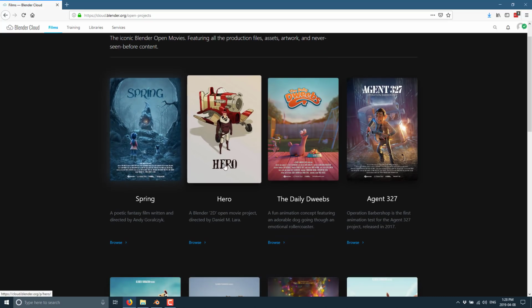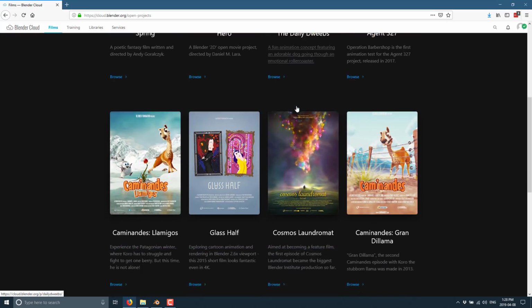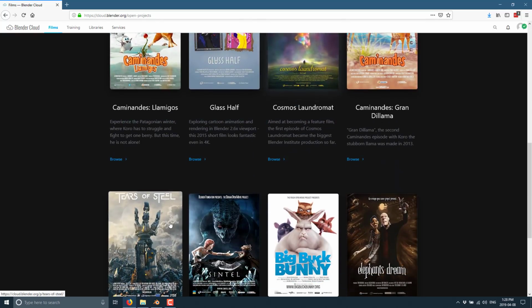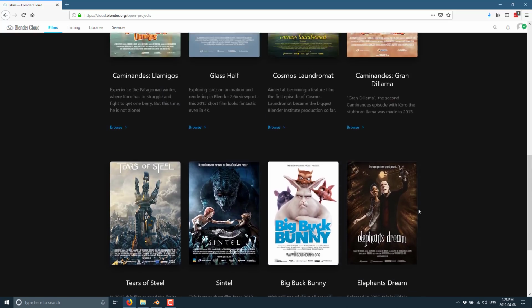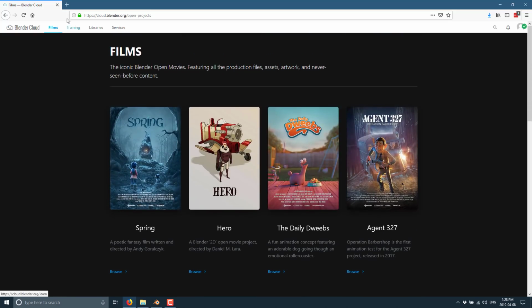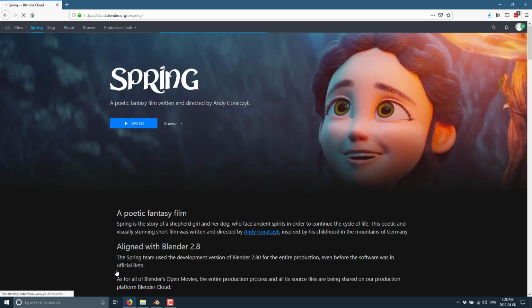You may have heard of some of these in the past. There's Hero, which was a 2D grease pencil for Blender 2.8. And then in previous years, some of the most popular ones were things like Tears of Steel, Sintel, and Big Buck Bunny. And you have access to all of the resources behind them. So you see here, while we're at Spring, I could, for example, come in and go browse, and we'll be browsing. So here we are. We can go through, look at the production tracking, so on.